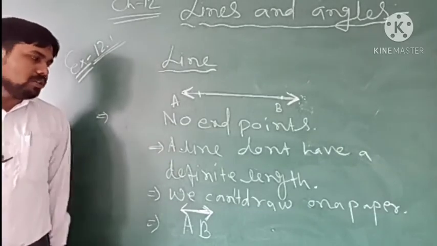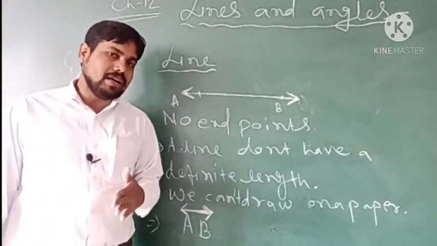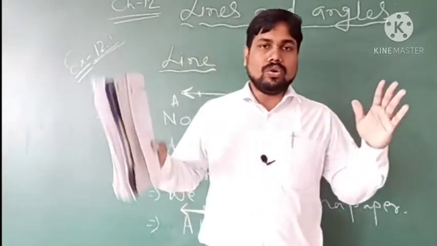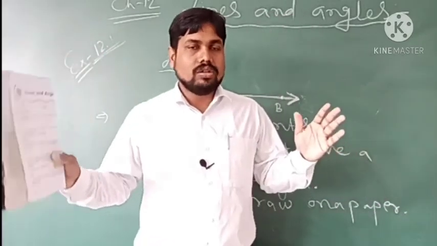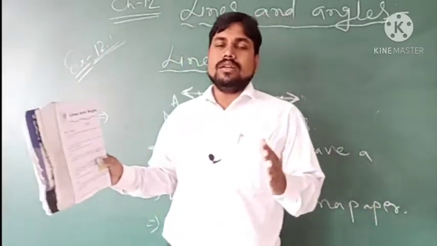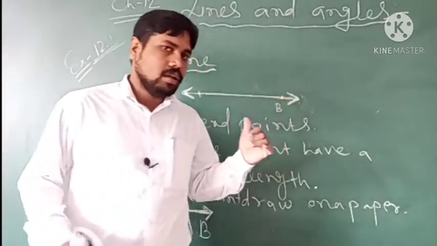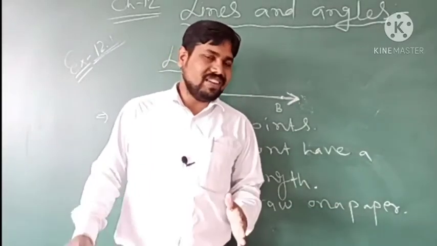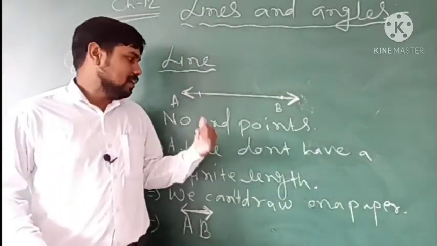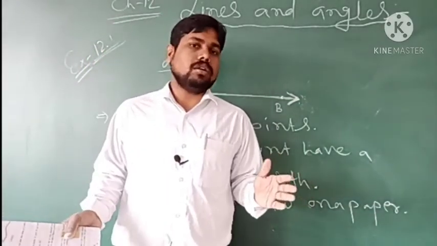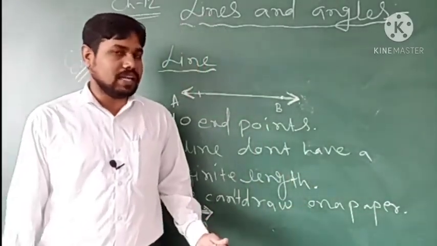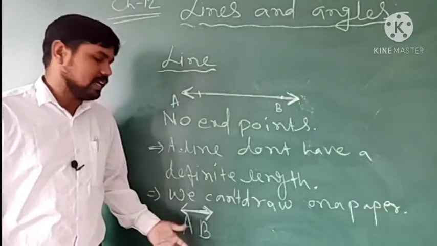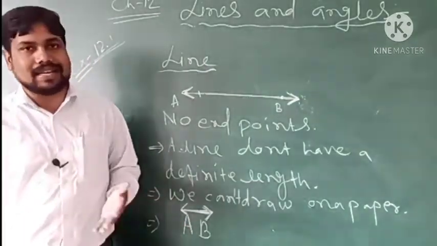So this is all about the line segment, ray, and line. We were doing a quick revision. In a line segment, two endpoints are there, a definite length, and we can draw it on a paper. If we are talking about a ray, one endpoint, we can only represent it, we cannot draw it, no definite length. And finally the lines: no endpoint, no definite length, we can only represent this, we cannot draw it on a paper, and it is represented like this.